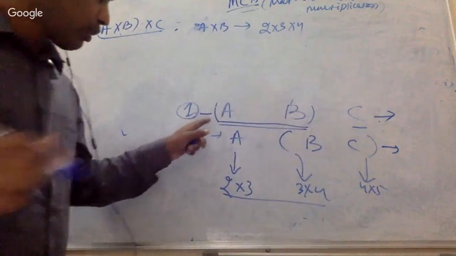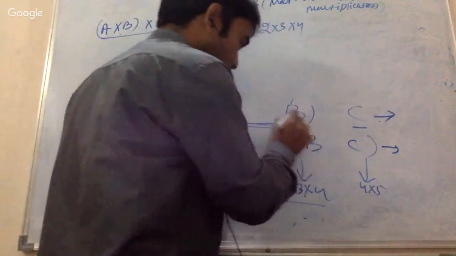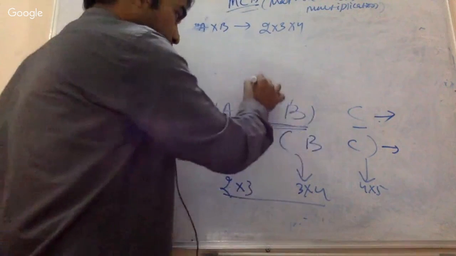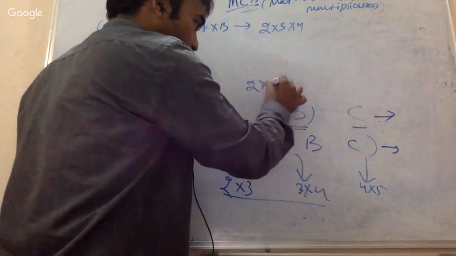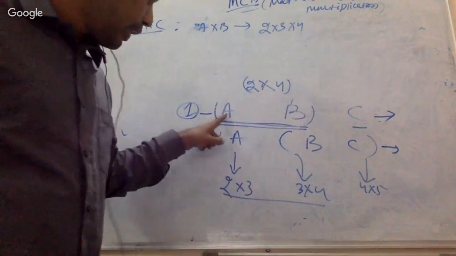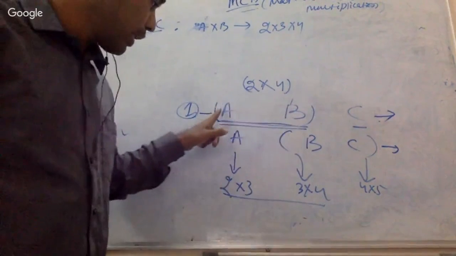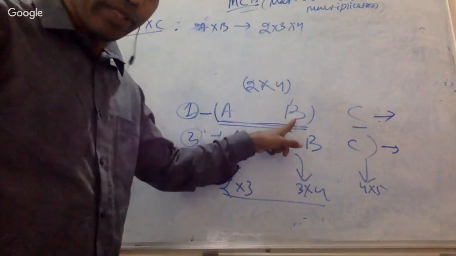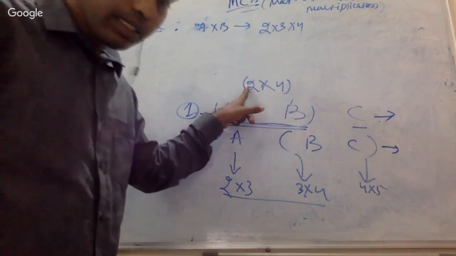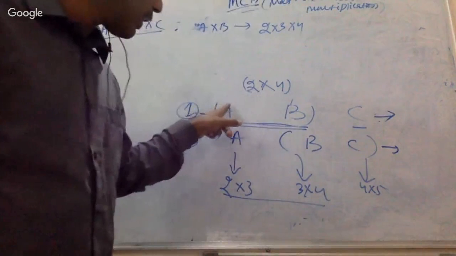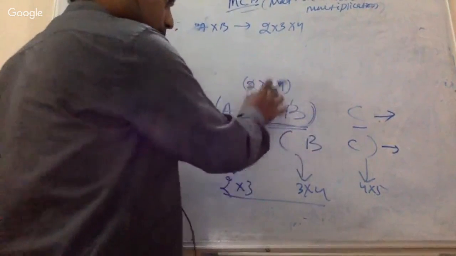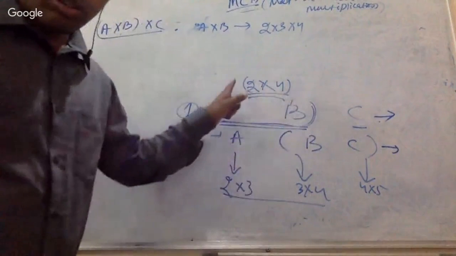But one thing I just want to say: after finding A cross B, what will be the dimension of this matrix after multiplication? It is 2 cross 4. Everybody understood this or not? This is a very important point. Just focus. A and B matrices are given, and I am trying to multiply A and B. So what is the final dimension after multiplication? That is 2 cross 4.